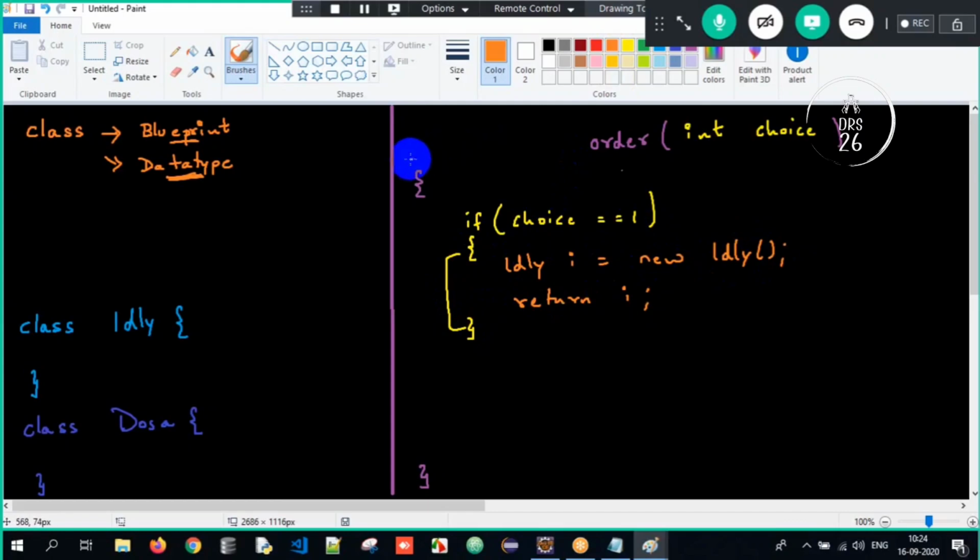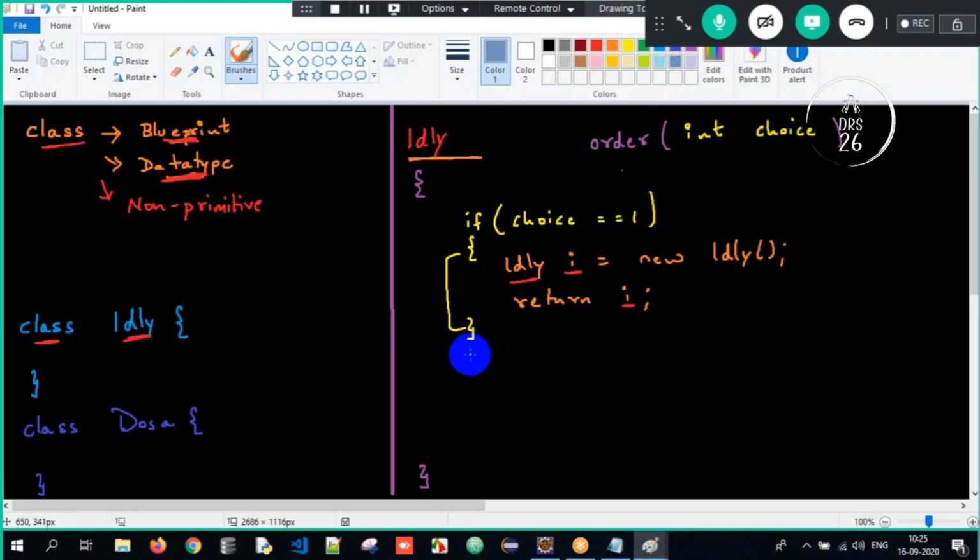So what should my return type be over here? Sir, you are returning i, and i is of type idli. The return type will be idli here, meaning a class is also acting as a data type, but that behaves as a non-primitive data type, which I will talk about later. But as of now, a class is a blueprint, and at the same time it can act as a data type. So idli will be returned.